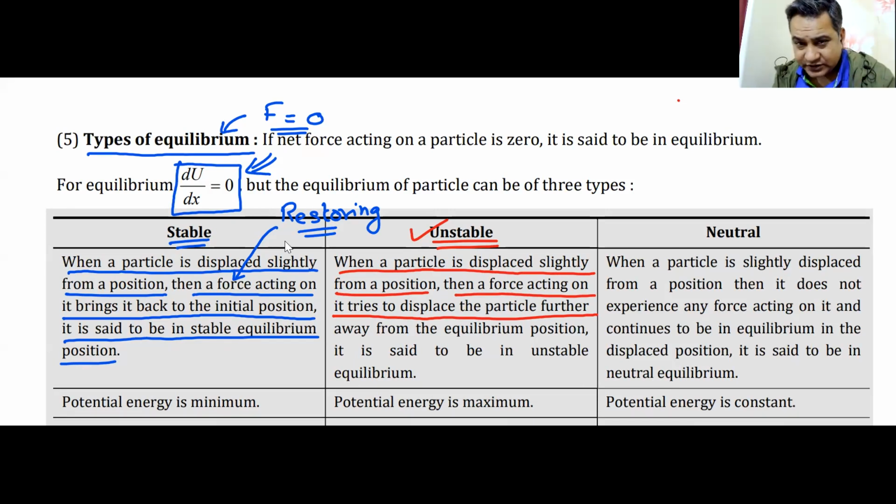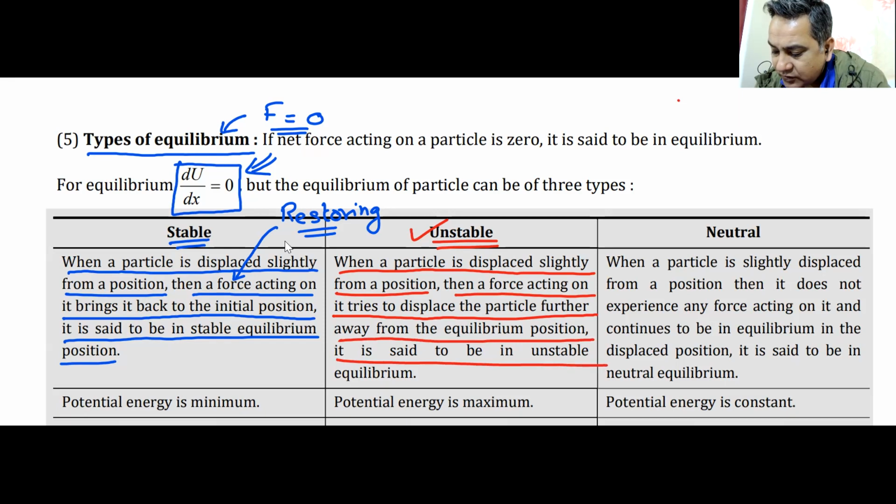So that force is not restoring force. That is a pushing away force. We don't have a name for that. But force will act, and that force will make the particle move away. This type of equilibrium is known as an unstable equilibrium. Particle is unstable. It does not want to come back to its original position. It just wants to move away, go away, go away.